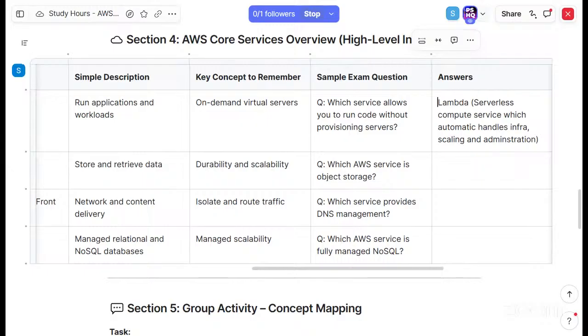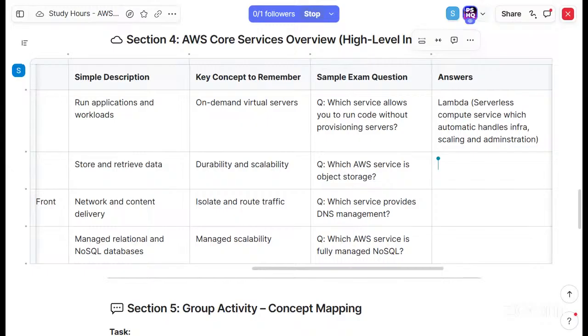Should we move on to the next one? Okay, the next one talks about storage. Based on the naming convention, it is like store and retrieve data only. And I believe EBS, Glacier, and S3 are the ones. Key concept to remember: durability and scalability. Which AWS service is object storage? It's S3. I just searched it.